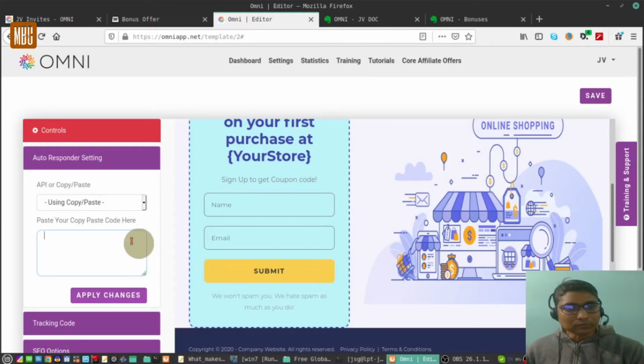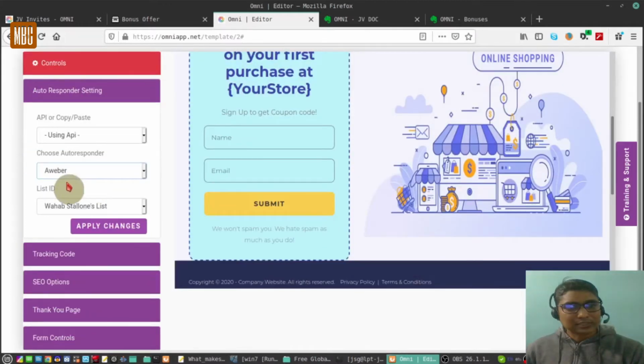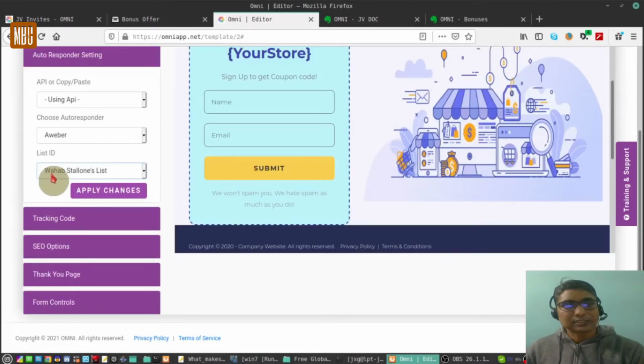For us, the demo sake, let us select Aweber, and suppose let us select this list ID. Since it is connected, it will show you the list ID and apply the changes.